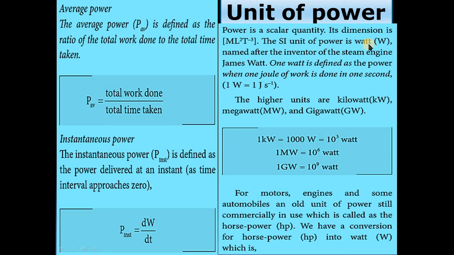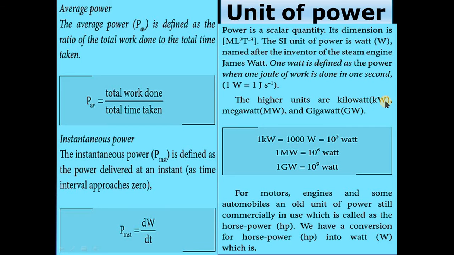The SI unit of power is watt, named after James Watt, the inventor of the steam engine. This is the definition of 1 watt. Please note it down. This is also an important 2-mark question. 1 watt is defined as the power when 1 joule of work is done in 1 second. So 1 watt is equal to 1 joule per second.